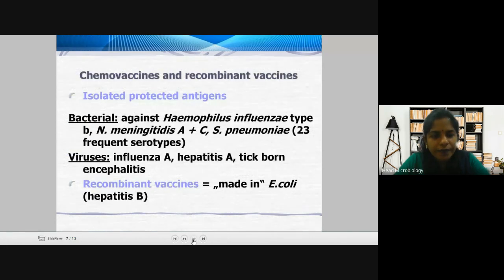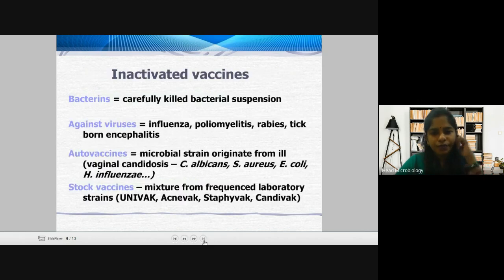Then coming to the chemo vaccines and recombinant vaccines, these are all different types of vaccines which can be used. All of these, the bacterins, the vaccines against viruses, autovaccines and stock vaccines, come under the inactivated forms of vaccines.